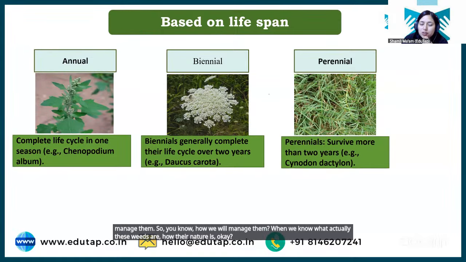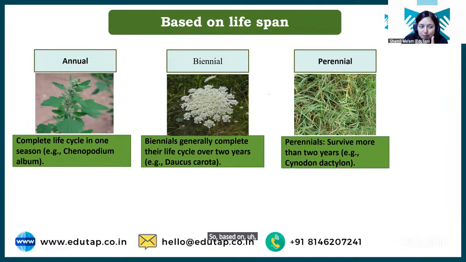Okay. So based on their lifespan, these weeds have been divided again into annual, biennial and perennial, right? Just like our crop plants were divided into annual, biennial, perennial. Now again, students, annual completes its life cycle in 1 season, biennial completes its life cycle in 2 years, and perennial takes more than 2 years.